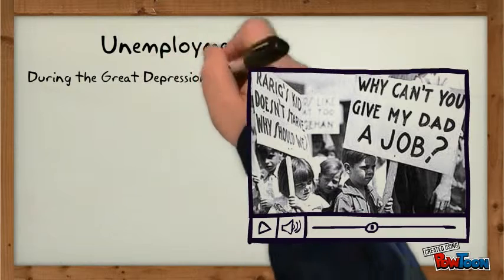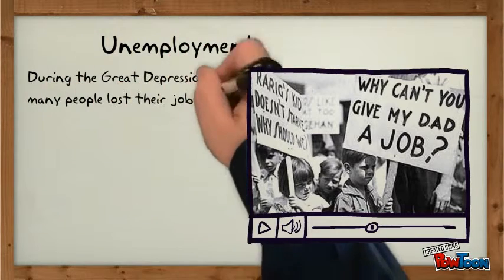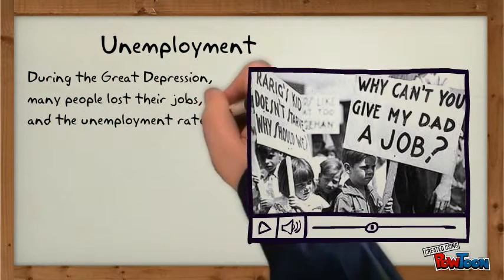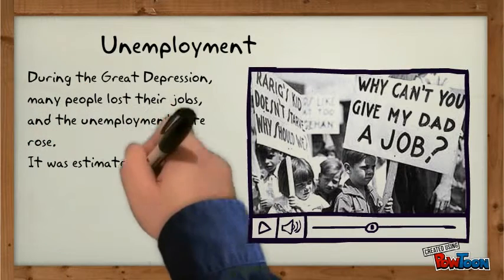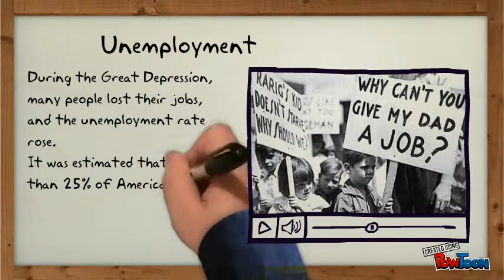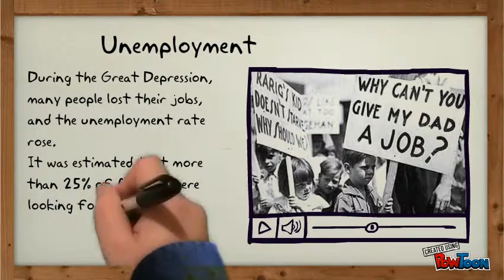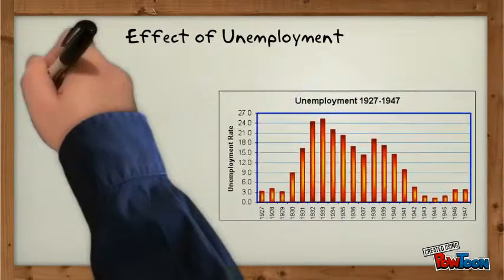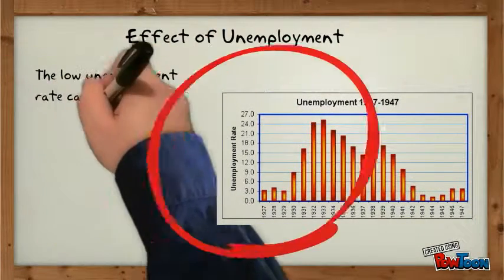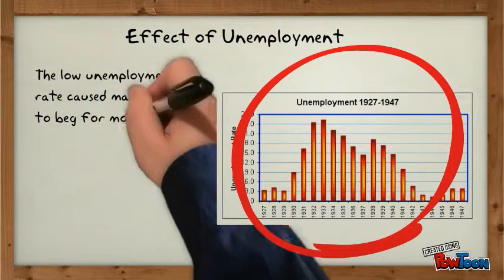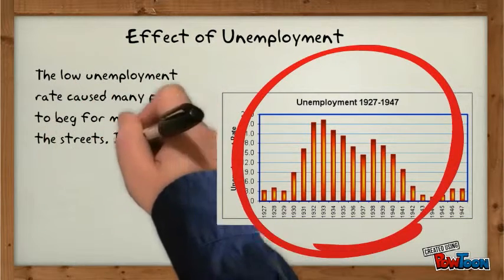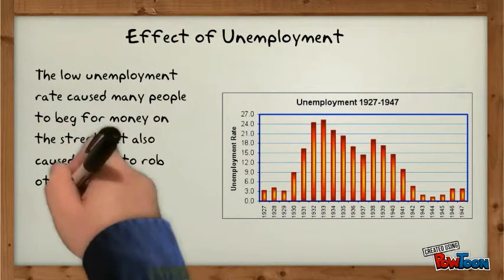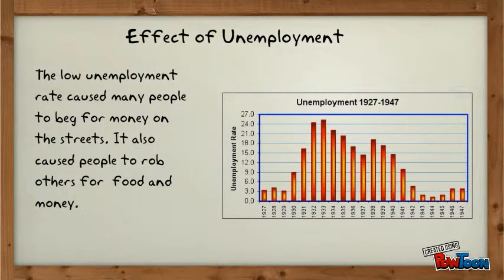Unemployment. During the Great Depression, many people lost their jobs and the unemployment rate rose. It was estimated that more than 25% of Americans were looking for work. That's around 10 million people. Effect of unemployment. The low employment rate caused many people to beg for money on the streets. It also caused people to rob others for food and money.